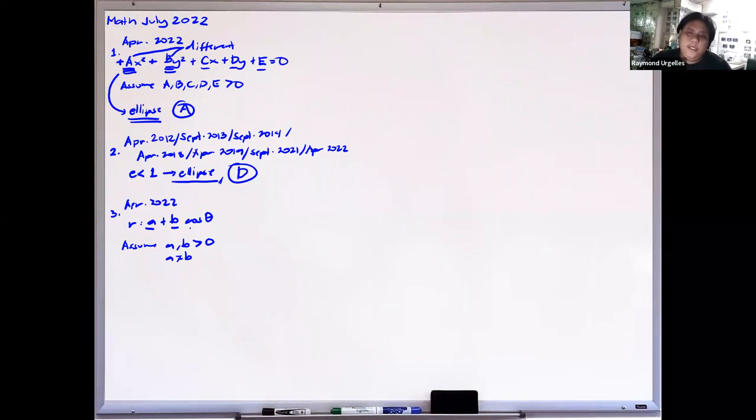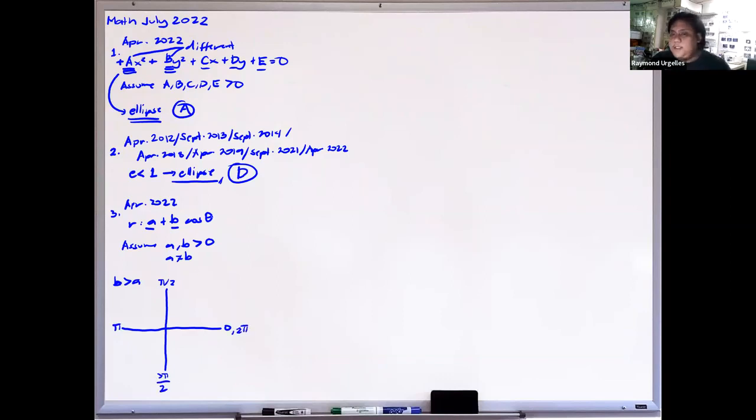If you are not familiar with this format, just try to draw it. The graph will look like this. For the first case, let's assume b is greater than a. Here theta is 0, this is theta equals pi over 2, this is pi, this is 3 pi over 2, and this is back to 2 pi.